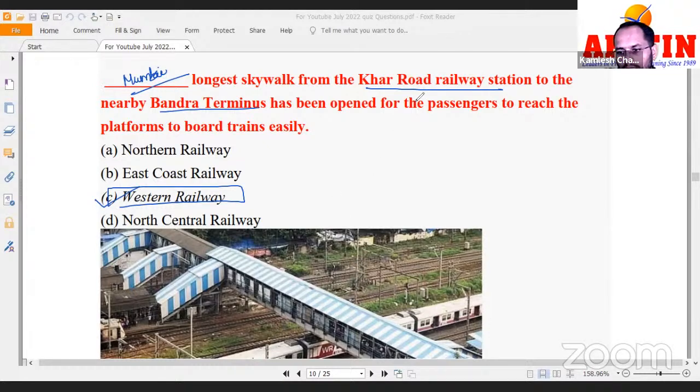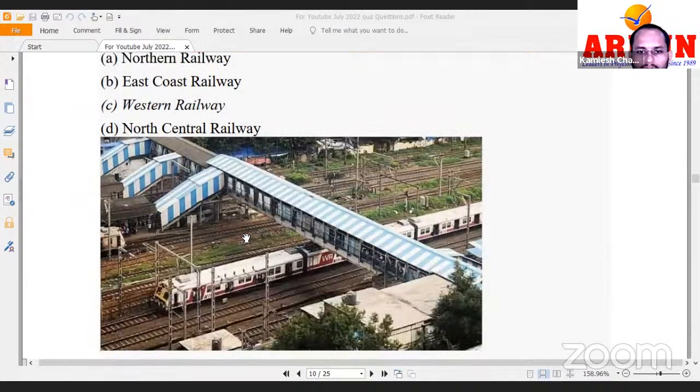Who launched it recently? Western Railway. I had asked this in class also, students: how many railway zones are there in India? How many railway zones are there in India? Correct.